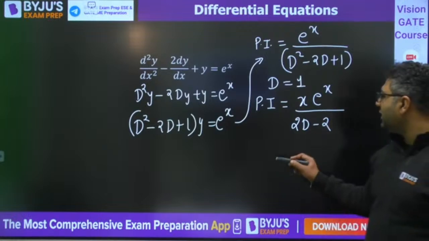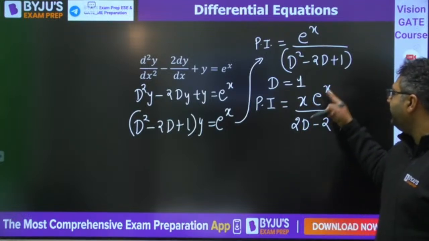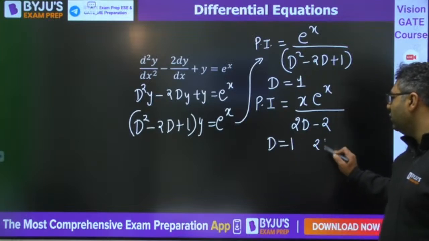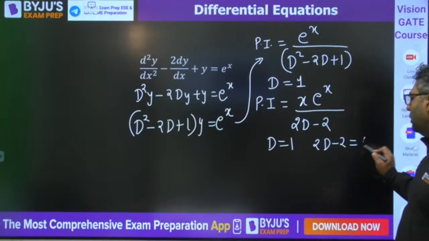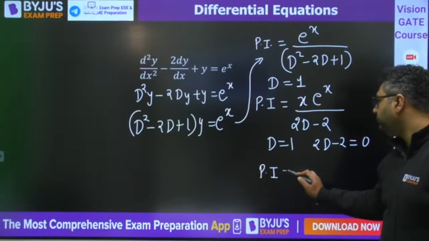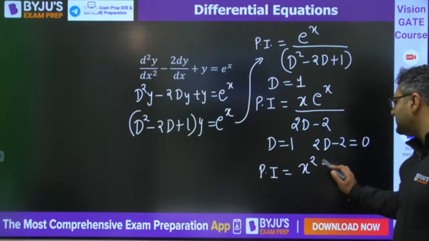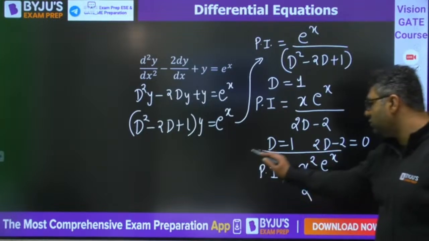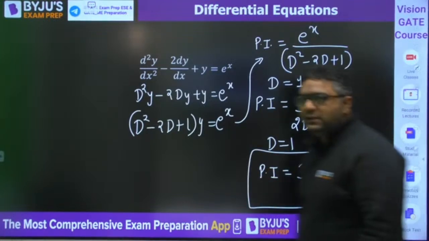Now my dear, once again, if you put d is equals to 1, once again this 2d minus 2 will become 0. You will repeat the procedure. The particular integral will be multiplied by x, and you differentiate the denominator, giving 2. This is the answer. Is it clear for everyone?